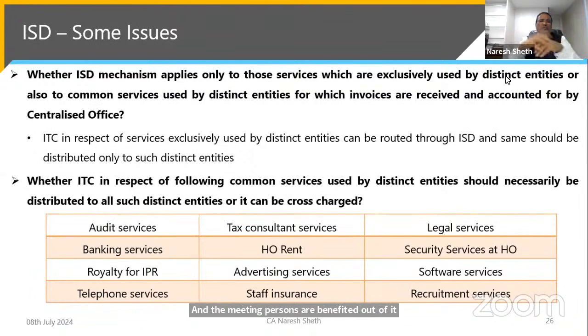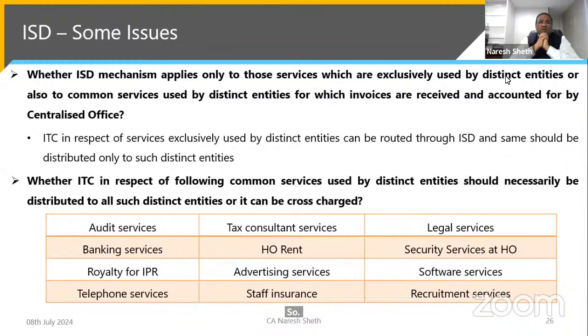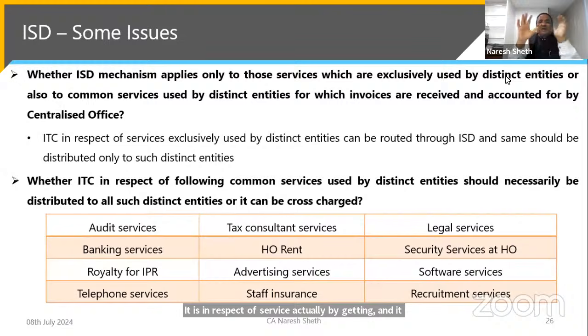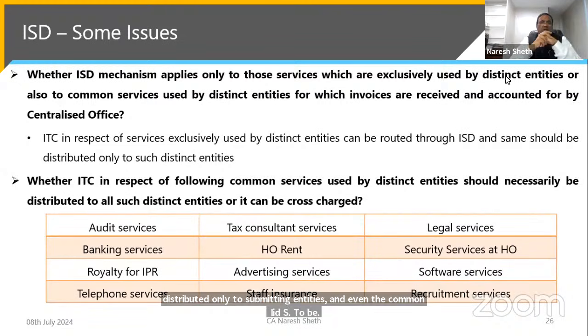It is commonly consumed by every unit or every establishment of a business entity. So, in my view, ITC in respect of services actually used by a distinct entity can be routed through ISD, and the same should be distributed only to such distinct entities, and even the common ISD has to be distributed.